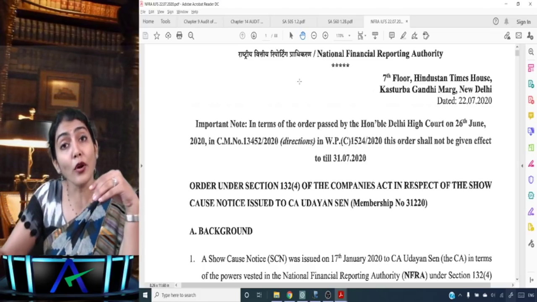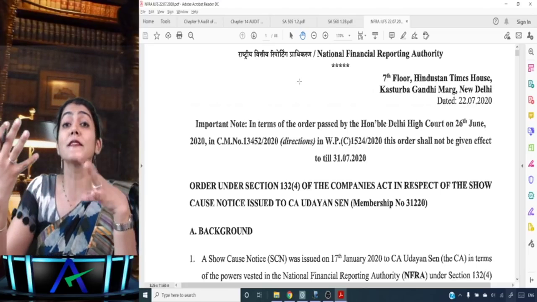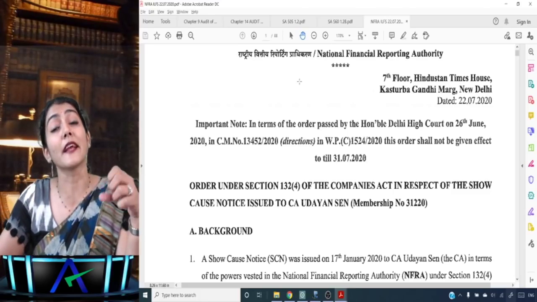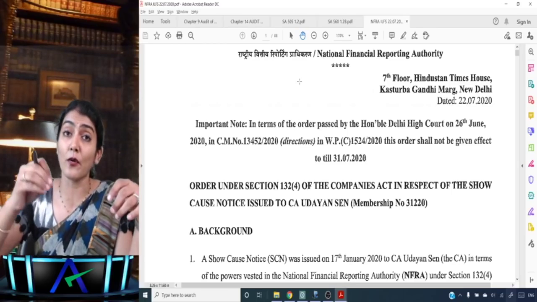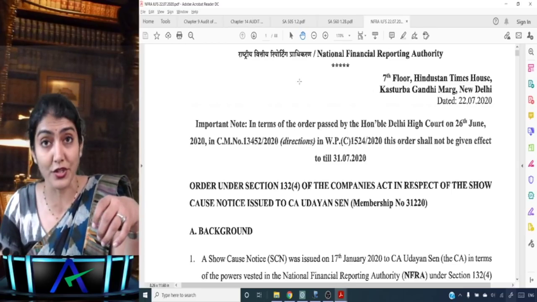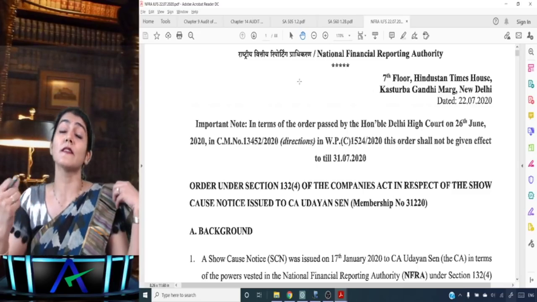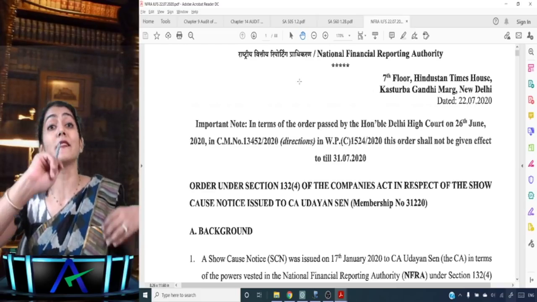Then also a lot of clauses of ethics have been put there: fails to disclose a material fact, which is under clause 5 part 1 second schedule; fails to report a material misstatement, which is under clause 6 part 1 again second schedule; and then gross negligence or does not exercise due diligence in the conduct of professional duties, which is clause 7 part 1 second schedule.